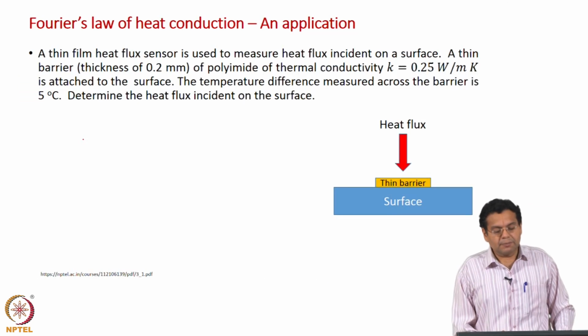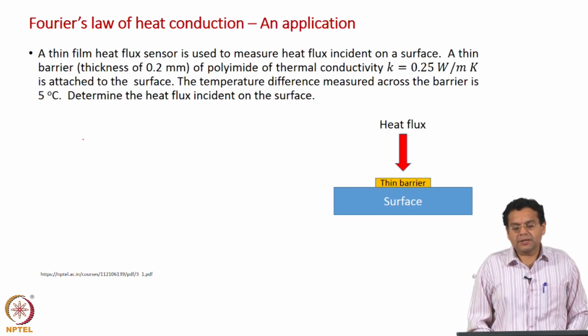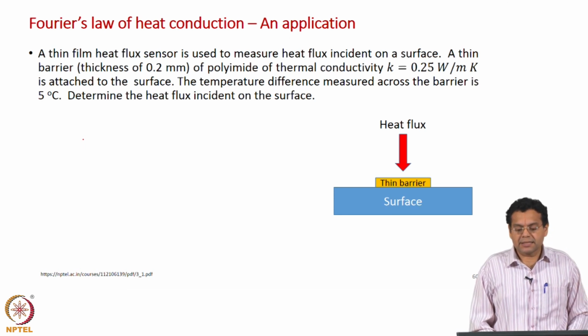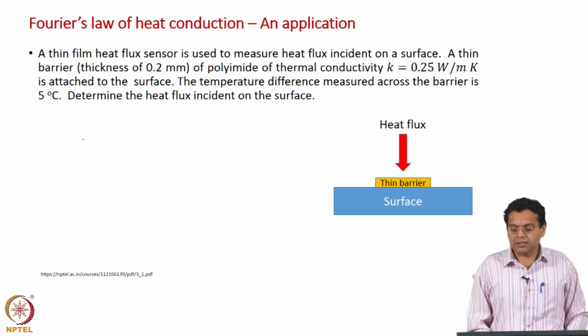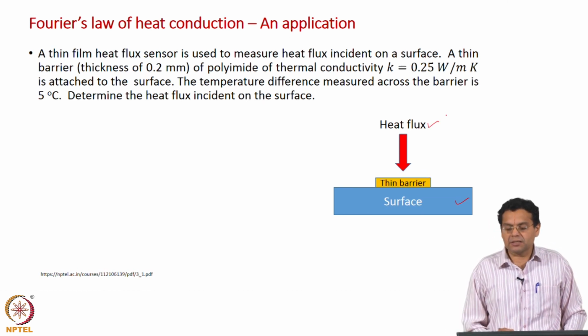Let us have a very quick application of Fourier's law of heat conduction. We use Fourier's law in a heat flux sensor to measure the heat flux. Let us read the example. A thin film heat flux sensor is used to measure heat flux incident on a surface, and that is what is shown here. We have a surface here and heat flux is incident on the surface.